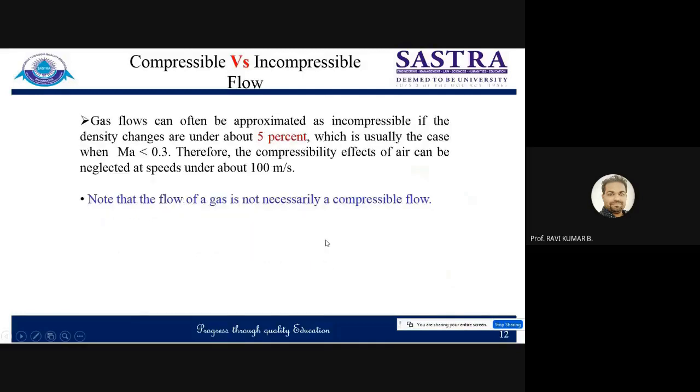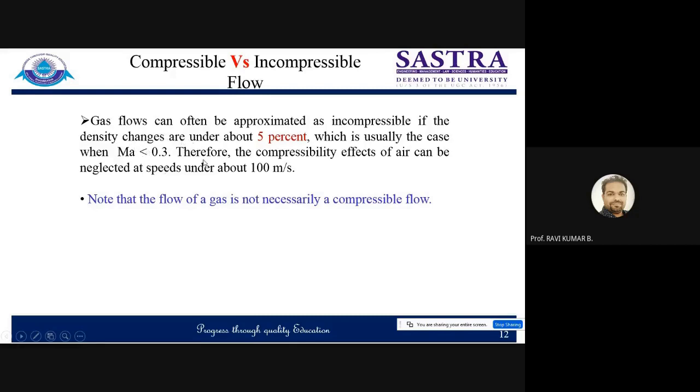So now come to the point: at what Mach number can we say the flow is incompressible? As I said, flow velocity lower than 100 meters per second can be considered as incompressible flow. For gases, if Mach number is less than 0.3, this is the threshold value of Mach number. If the Mach number of flow is less than 0.3, then flow can be considered as incompressible flow.